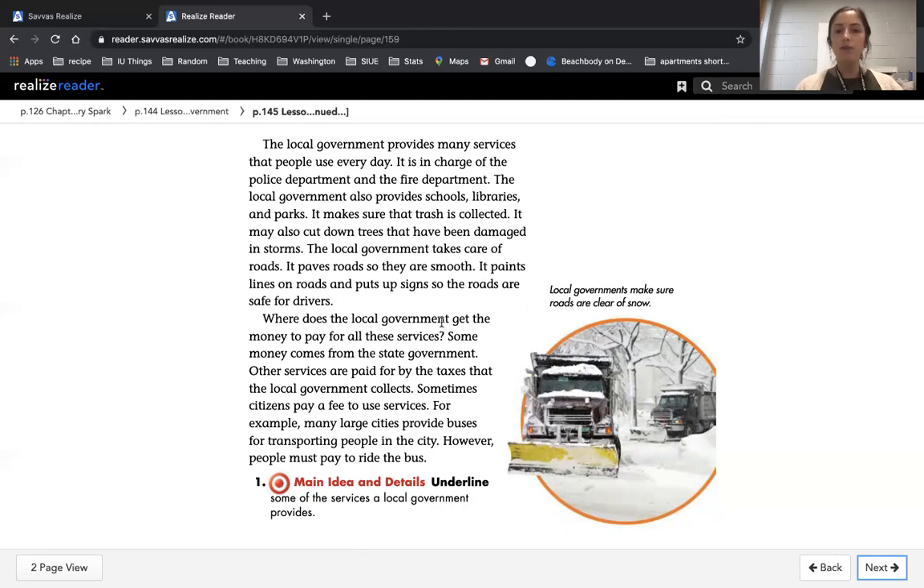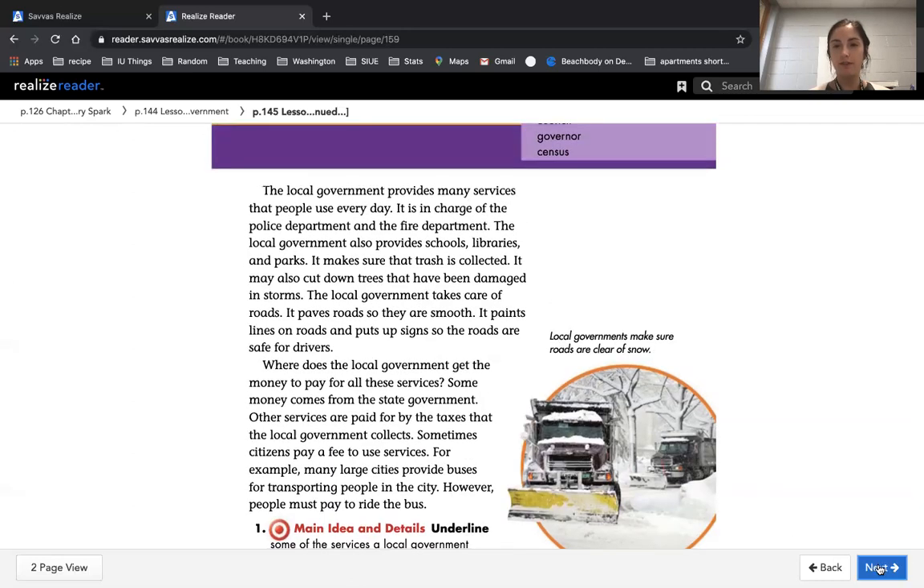Where does the local government get the money to pay for all these services? Some money comes from the state government. Other services are paid for by the taxes that local government collects. Sometimes citizens pay a fee to use services. For example, many large cities provide buses for transporting people in a city. However, you must pay to ride the bus. So here's a picture. It says local governments make sure roads are clear, so using snow plows makes the roads safe.